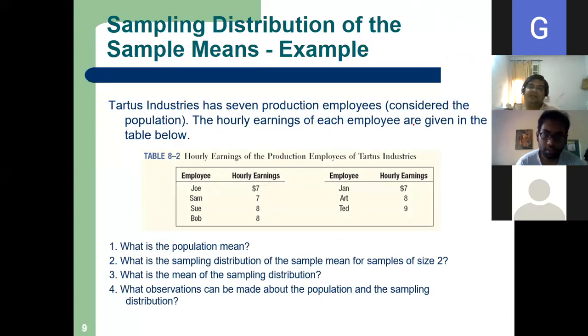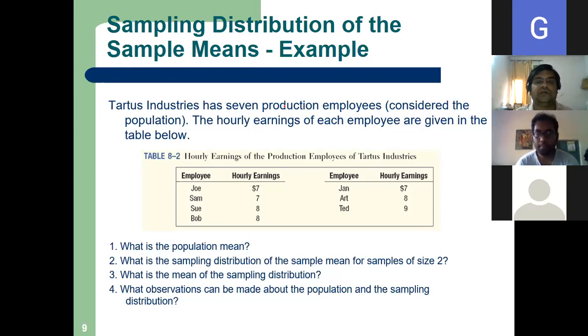This you will never understand until I give you a problem. Have you gone through it?